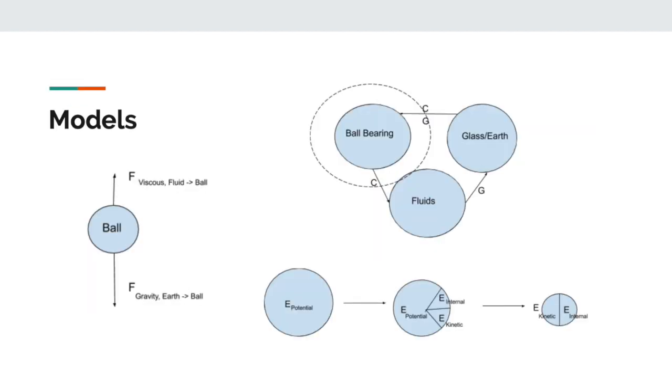On the left, we have a force diagram showing the viscous force acting on the ball as well as the force of gravity acting on the ball in the downward direction. On the top right, you can see our system schema, which has the ball bearing circled to show that it is the main focus of our trials. On the bottom right, you have the energy pie charts, which show the change of the potential energy of the ball bearing to eventually kinetic and internal energy. This will vary a little bit for each trial, but here's a general model.